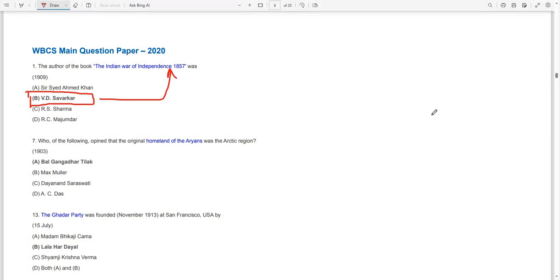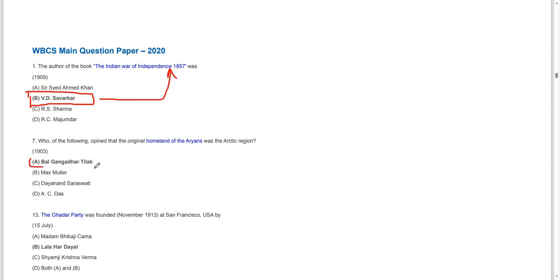Moving on, who opined that the original homeland of the Aryans was the Arctic region? This was held by Bal Gangadhar Tilak in 1903. Moving on, the Gadar Party was founded in November 1913 in San Francisco, USA, by Lala Hardayal.